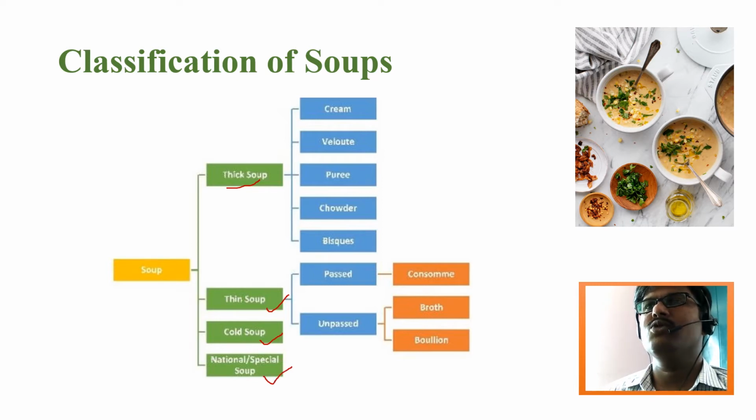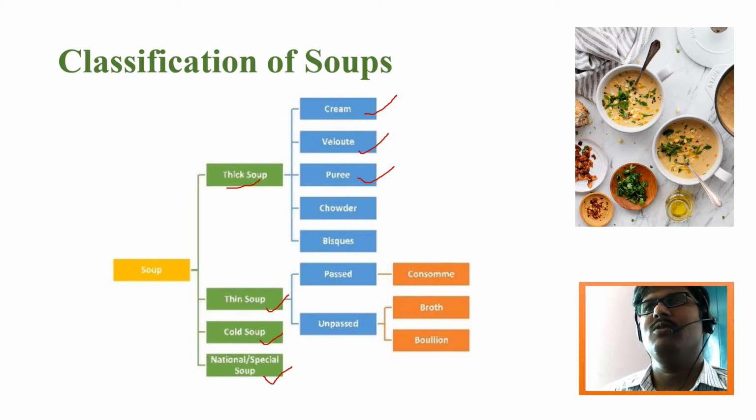In this thick soup, you can make a cream soup by adding milk cream to the stock. And for velouté soups, you make a velouté stock and add it to the soup, and it will be known as a velouté soup. After that, the puree of any ingredient can be added along with the clear soup, which makes the soup very thick. So these are known as puree soups.